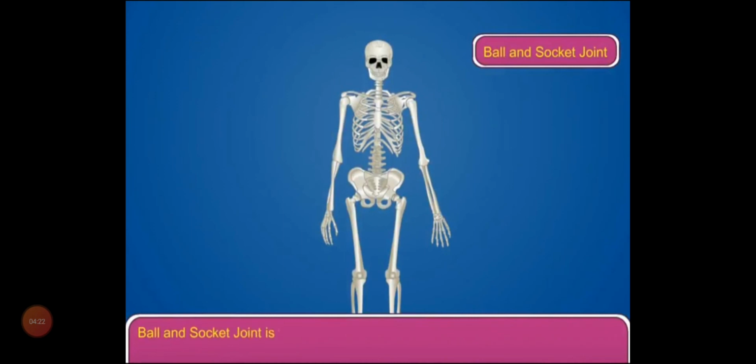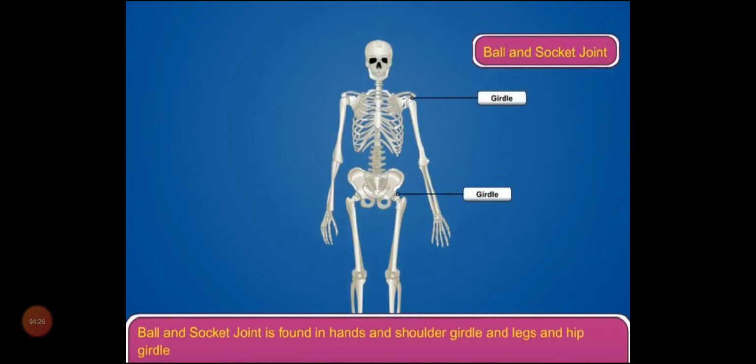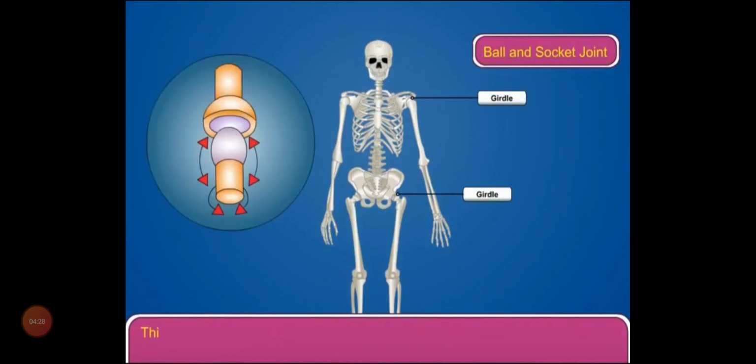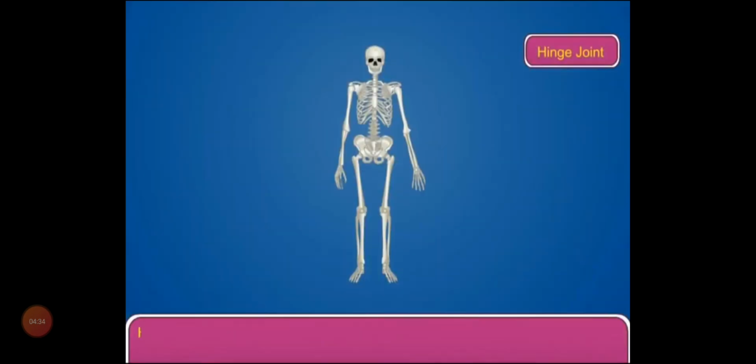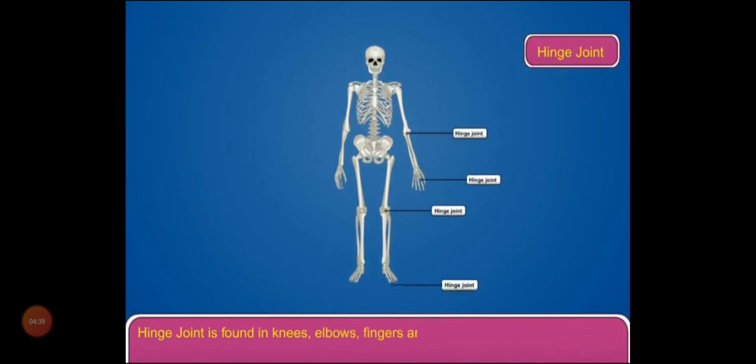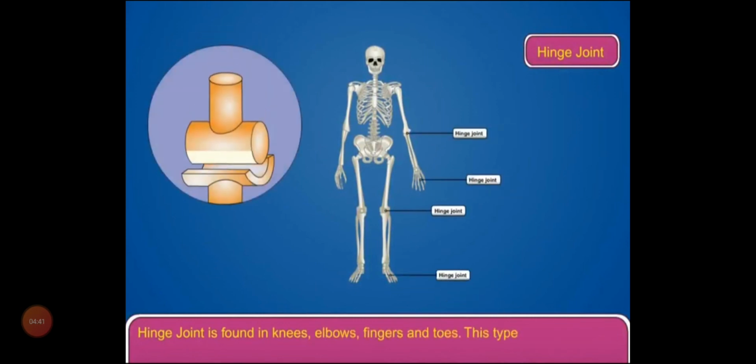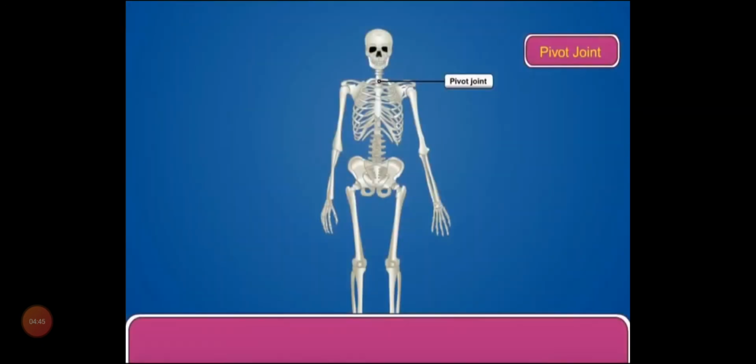Ball and socket joint is found in the hands and shoulder girdle, and legs and hip girdle of our body. The joint is like a ball fitted into a socket that can move freely within the socket. Hinge joint is found in knees, elbows, fingers and toes. This type of joint allows movement in one direction only.